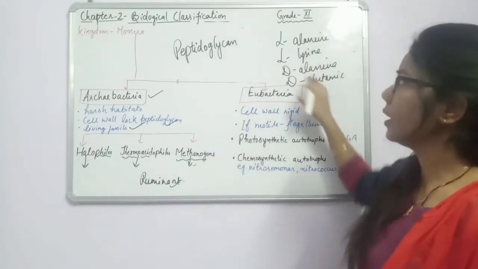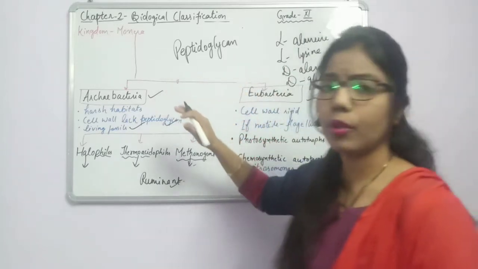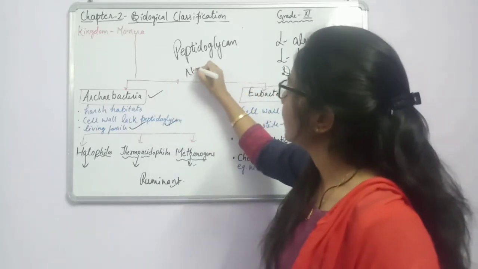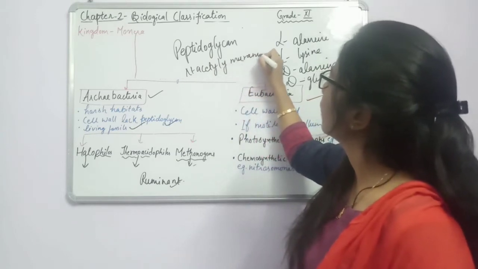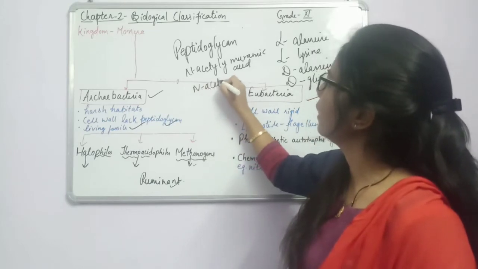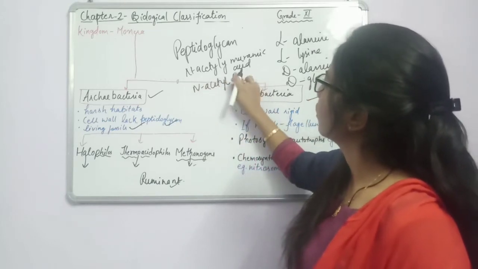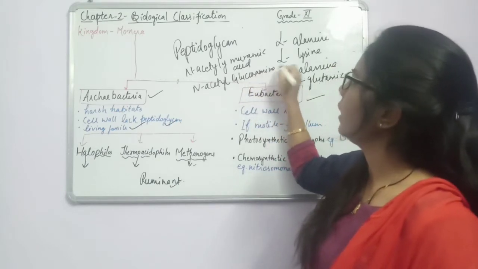Along with this, there are some more components. For example, we can say N-acetyl muramic acid, and the second one is N-acetyl glucosamine.